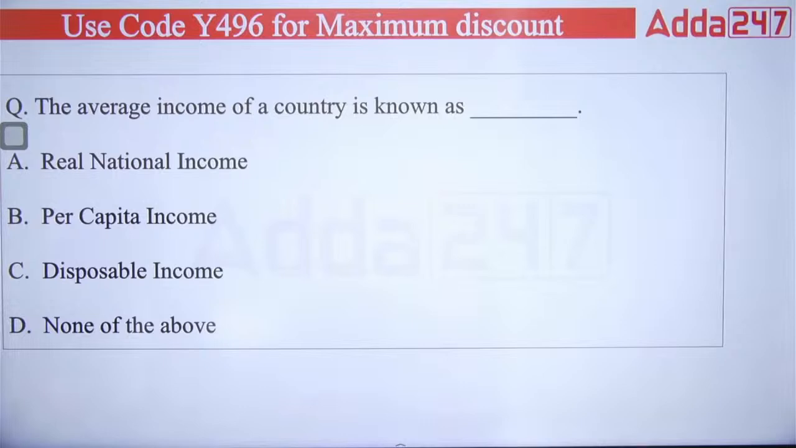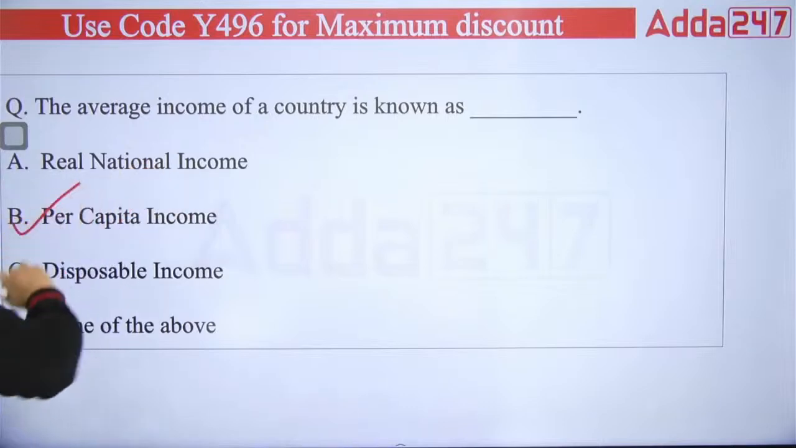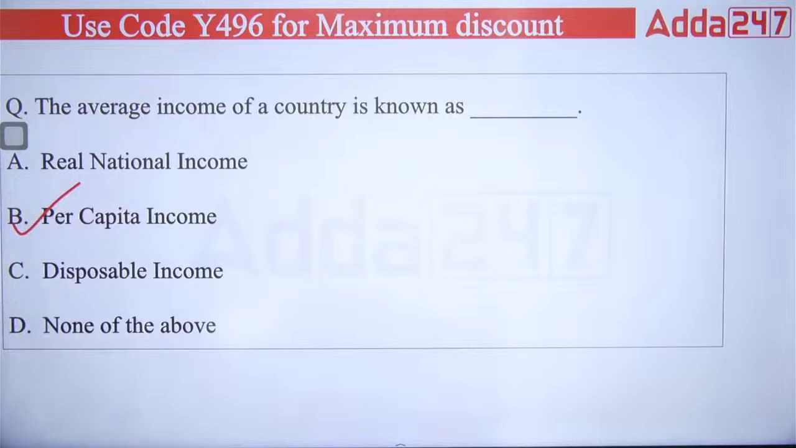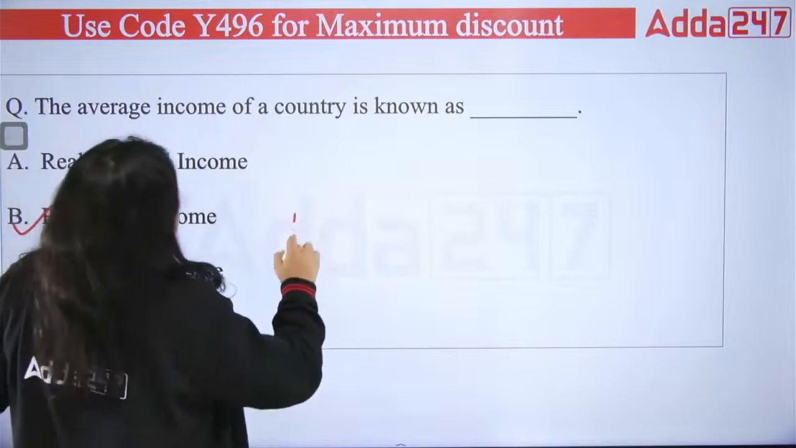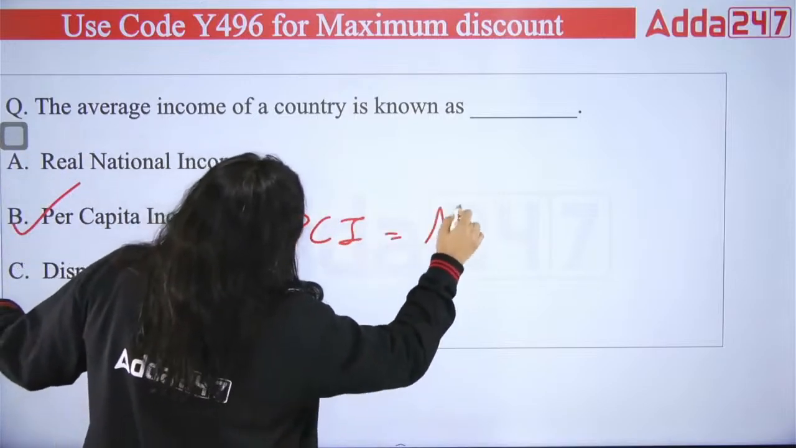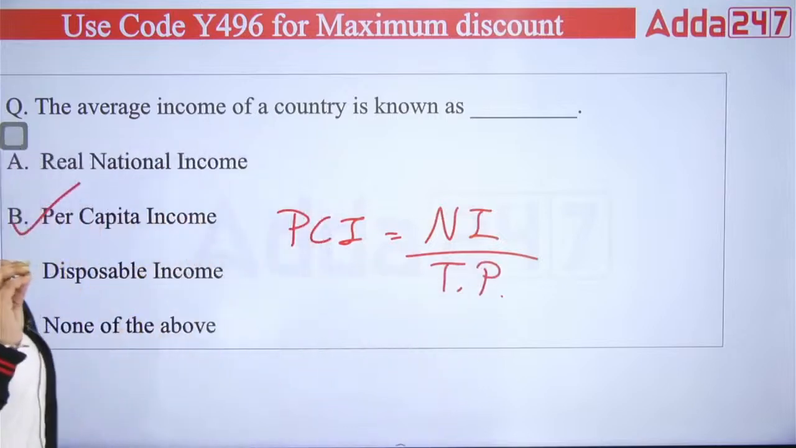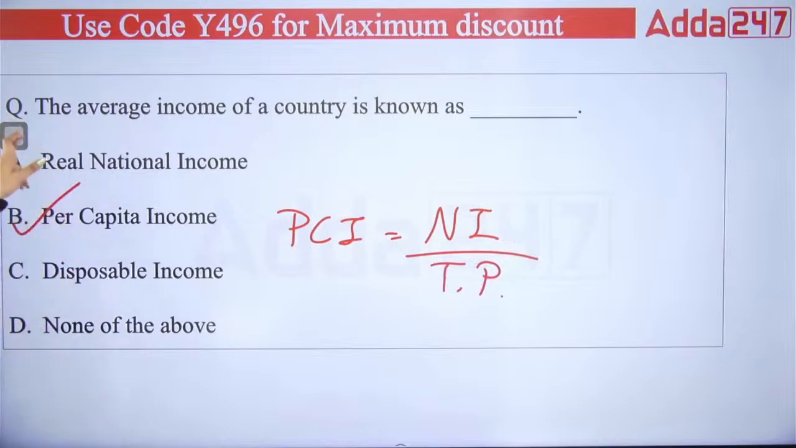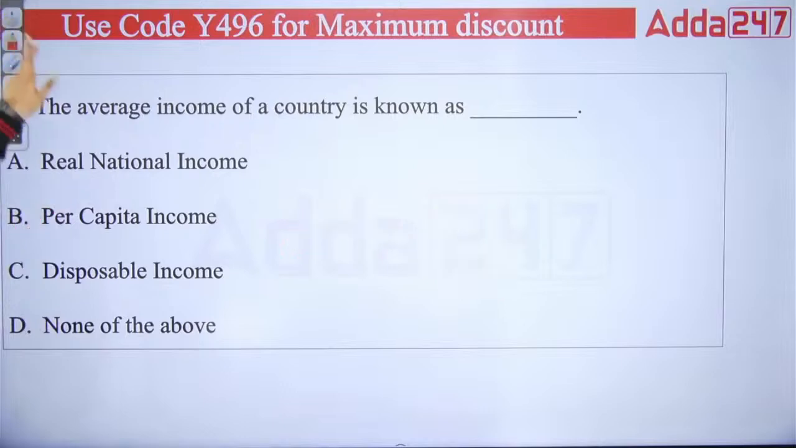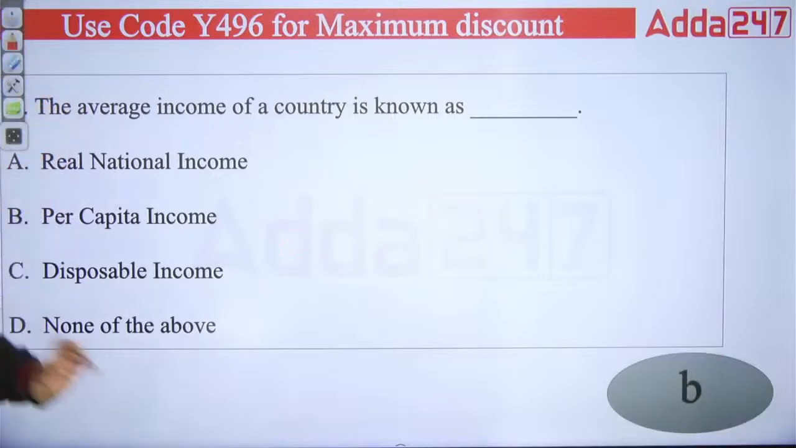Okay. So the average income you are talking about will be your per capita income. The right answer is per capita income. So the average income of a country is known as what? It is known as the per capita income. How to calculate per capita income? Simple. Per capita income equals national income divided by the total population. So what an individual person is earning in a financial year is calculated with the help of per capita income. So it is the average of national income.